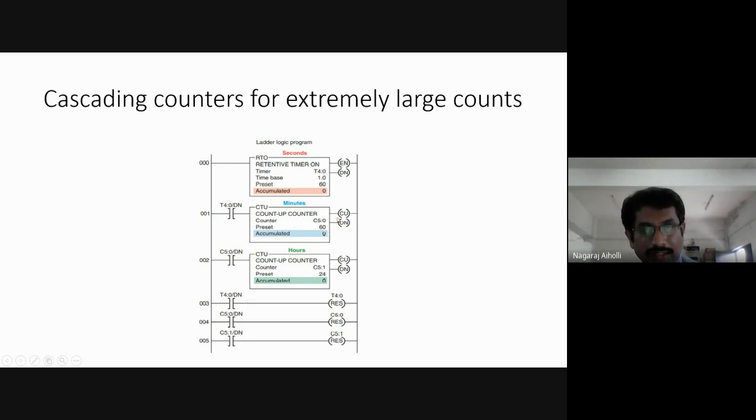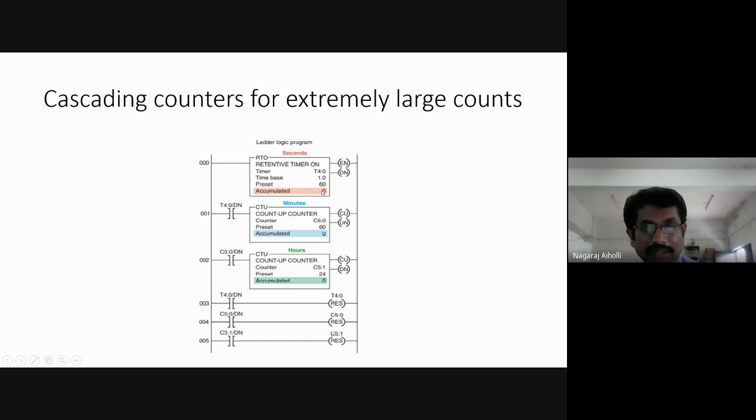Then here, what will happen in the retentive timer? When the T4:0/done bit is 1, it will reset the timer T4:0. As it resets the retentive timer, whatever maximum count value was there, that is 60, will become 0.